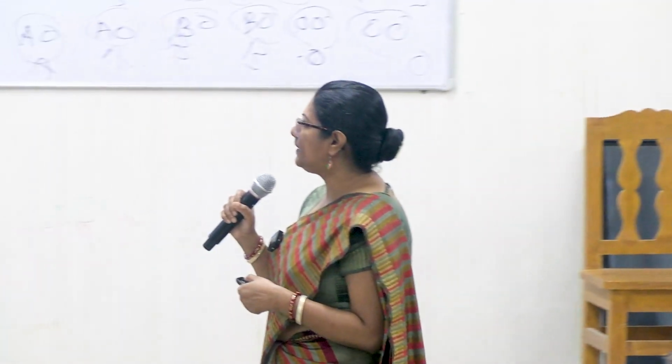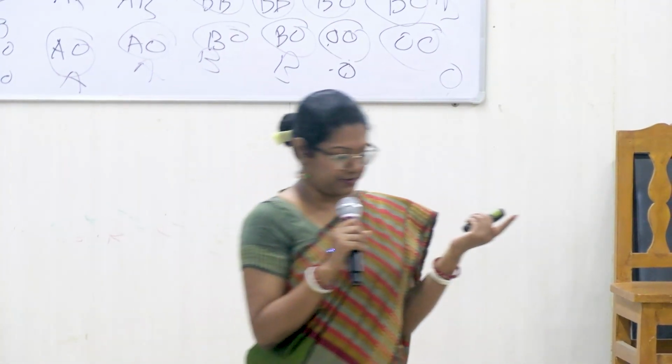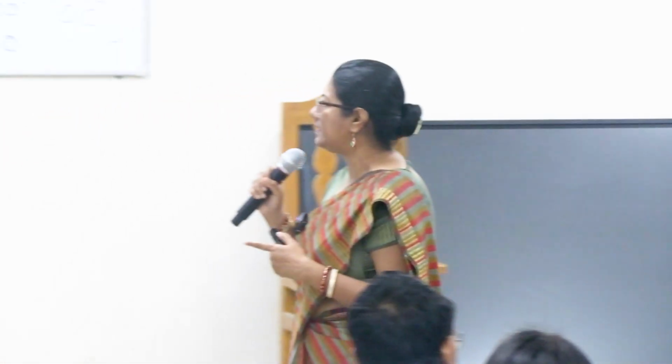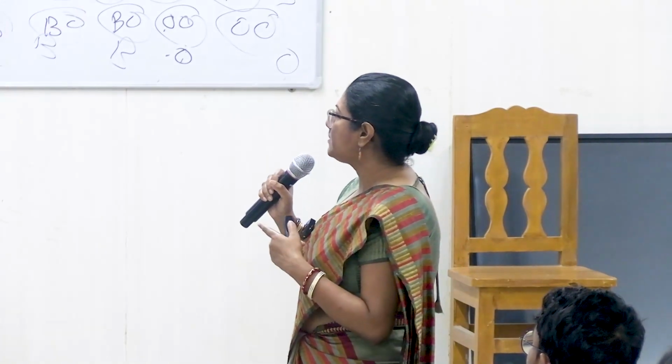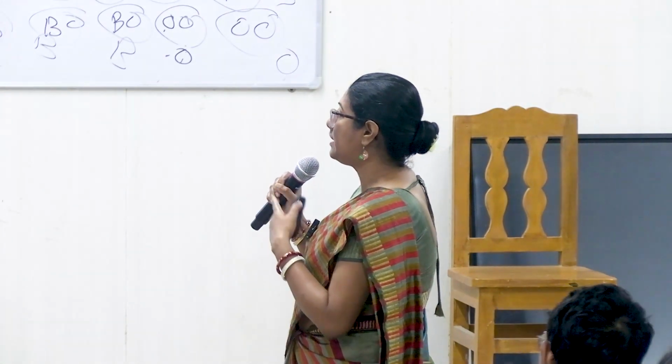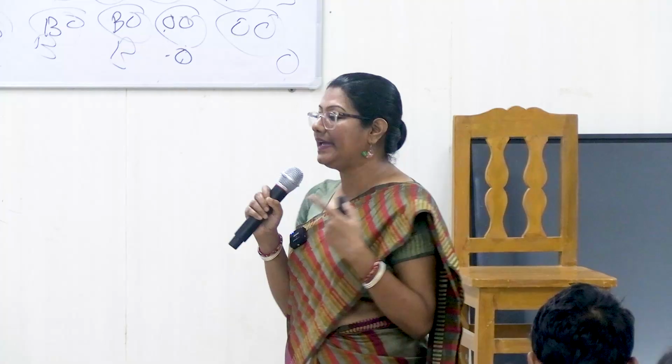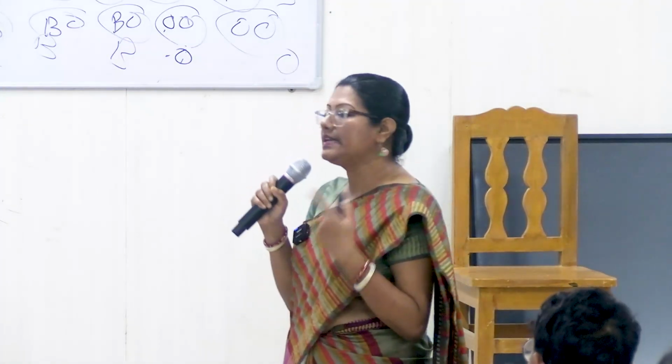For indication of platelets, there are two types of platelets. One is random donor platelets, and one is single donor platelets. What happens in random donor platelets? These are prepared from whole blood. I told you, after soft spin and then hard spin, we get platelet concentrate. That platelet concentrate is termed RDP, that is random donor platelets. Single donor platelets are only prepared by apheresis from a single donor.